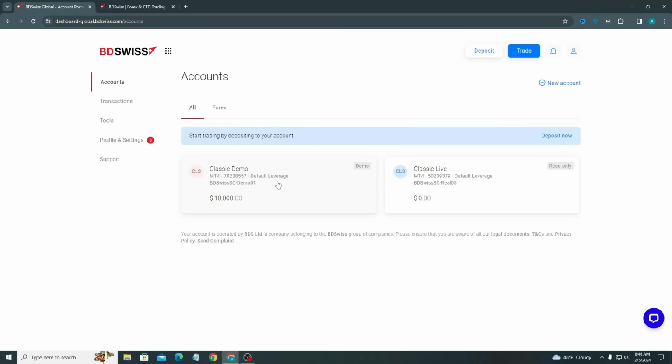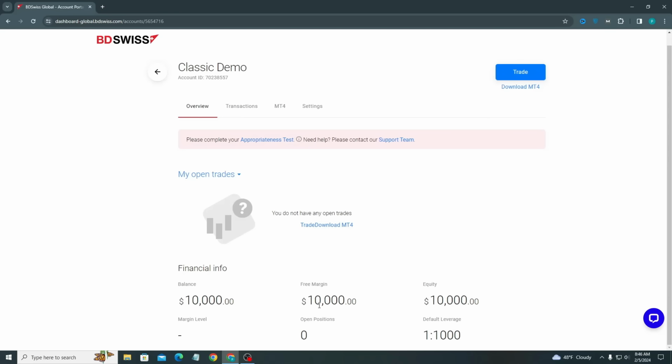Here you can see I have a classic account and a live account, along with the demo account. Please use your live account; I will teach you how to use it. First, I have a demo account. If I use this demo account, I get $10,000.